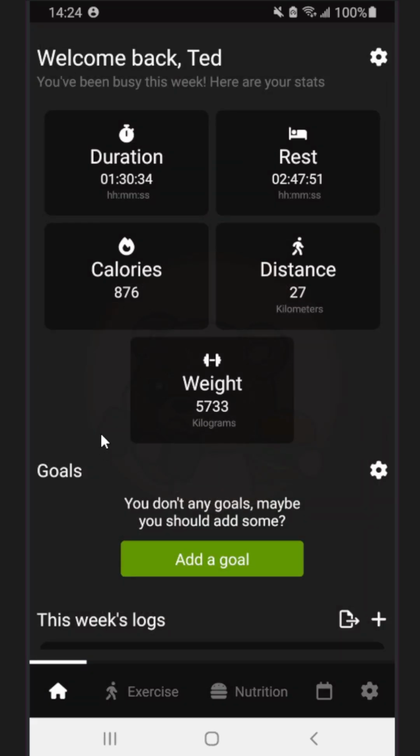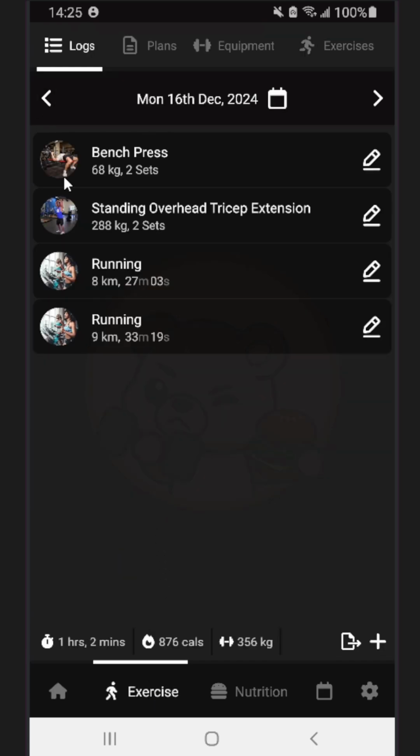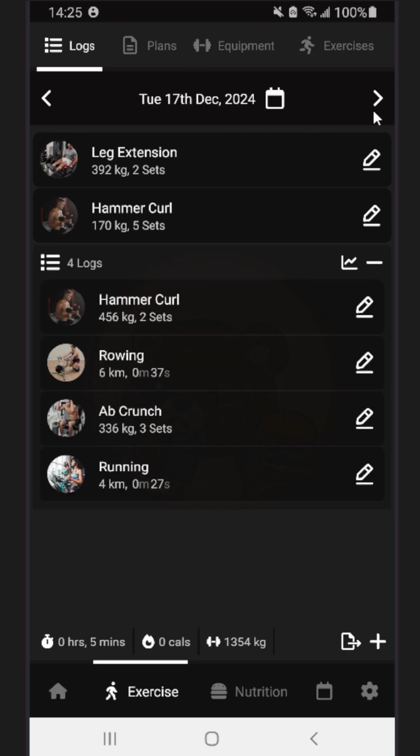Then the next thing that I've done is that you can now, in the exercise logs, when you've done a session, see a normal log, which will look like this. This is just when you've done a typical log. You've logged something you did earlier, maybe a bench press, and you wanted to log that. That's how that'll display. But when you do a workout plan, a session, it now separates out the sessions. So you can see that in that session there were 4 different logs, 4 different exercises that I did.